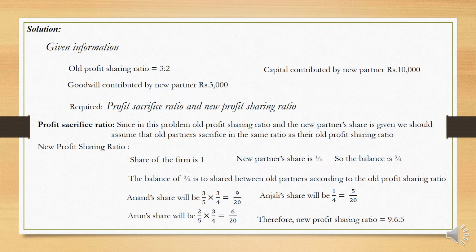Okay, so here old profit sharing ratio is 3:2 and capital contributed by the new partner is 10,000. Goodwill contributed by the new partner is 3,000. So we need to calculate the profit sacrifice ratio as well as the new profit sharing ratio. Both are not given.